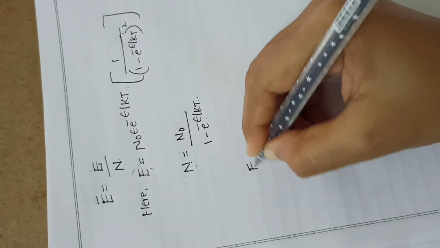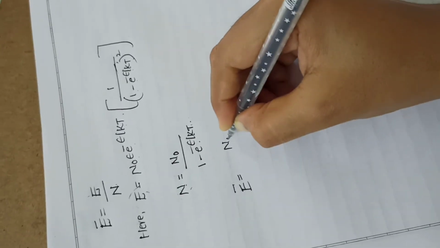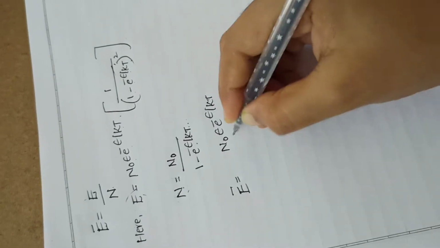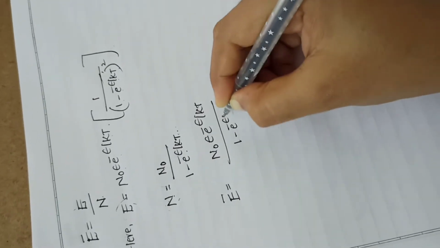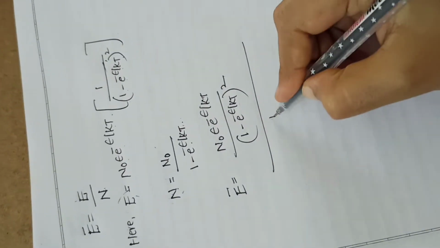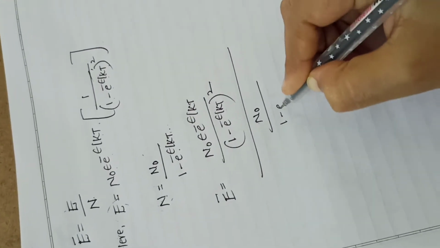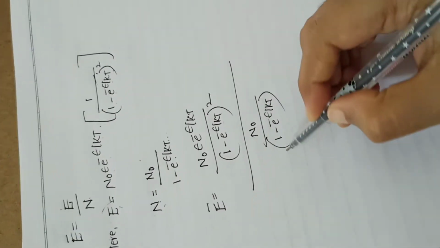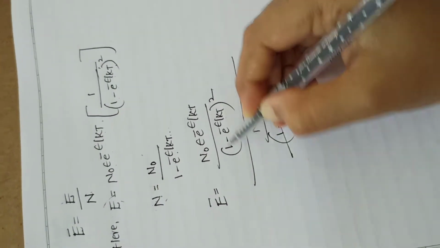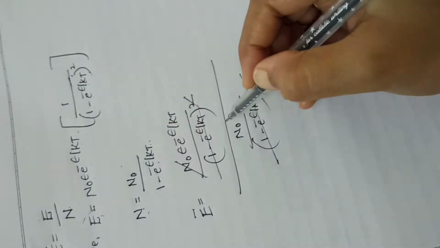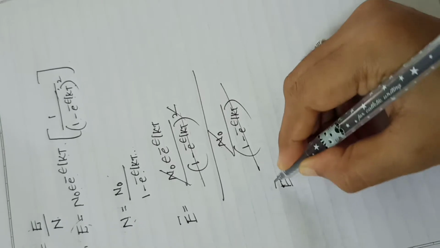Substitute it. E bar is equal to E N naught into e to the power of minus E by kT, by (1 minus e to the power of minus E by kT) whole square. So entire divided by the N value. N value means N naught by 1 minus e to the power of minus E by kT. Now 1 minus e to the power of minus E by kT, 1 minus e to the power of minus E by kT cancel each other. N naught gets cancelled. So what is the average energy here?